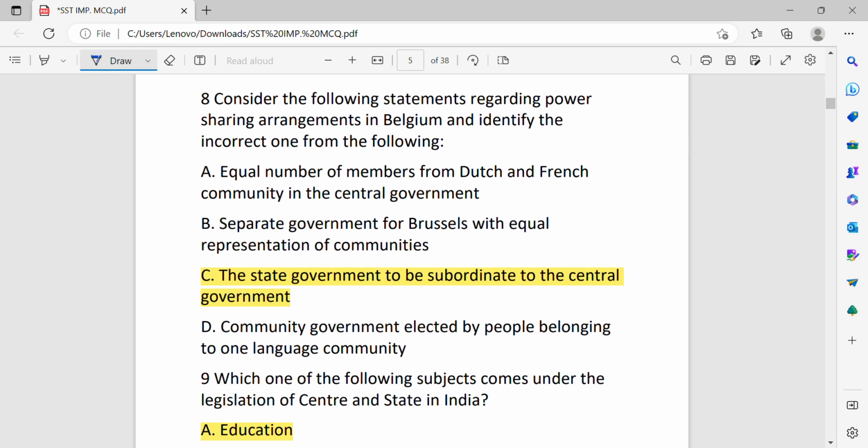Consider the following statement regarding power sharing arrangement in Belgium and identify the incorrect one from the following. Equal number of members from Dutch and French community in the central government, separate government for Brussels with equal representation of communities, the state government to be subordinate to the central government, community government elected by people belonging to one language community. C option is the correct answer.